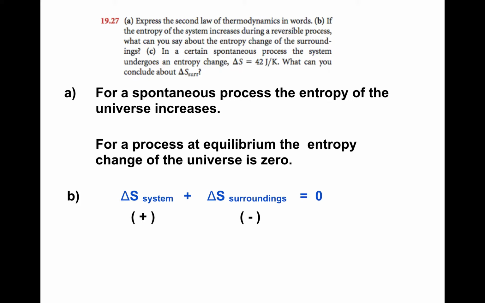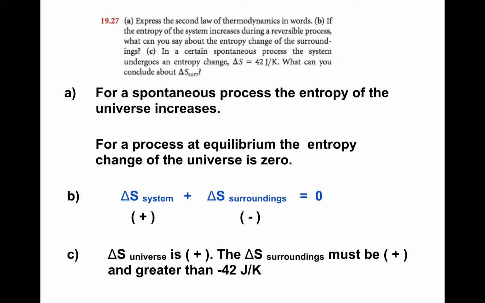In a certain spontaneous process, when the system undergoes an entropy change of 42 joules per Kelvin, what can you say about the surroundings? Well, if the system is becoming disordered to this magnitude, that must be the magnitude that the surroundings is being ordered. The surroundings must be becoming ordered.